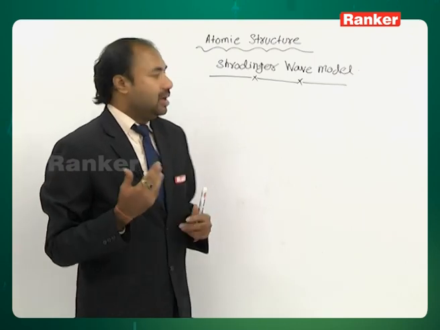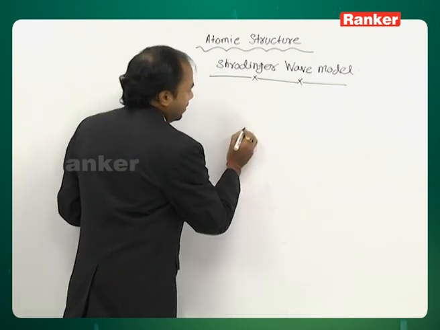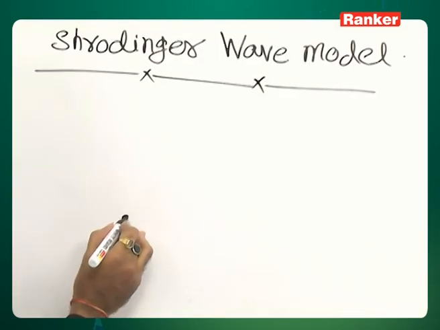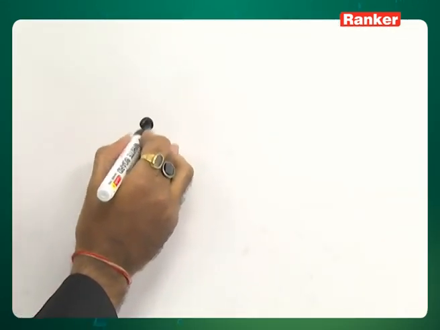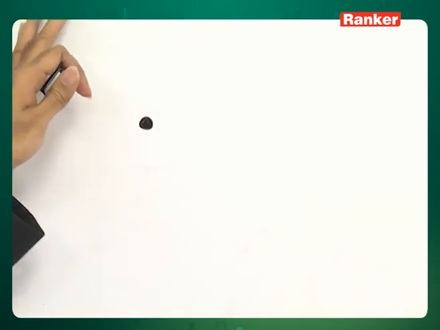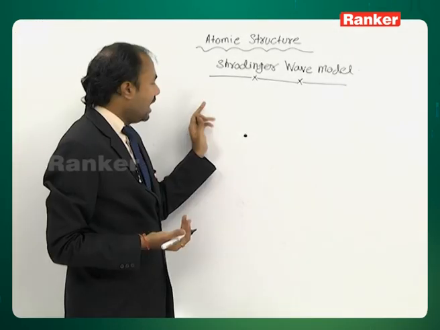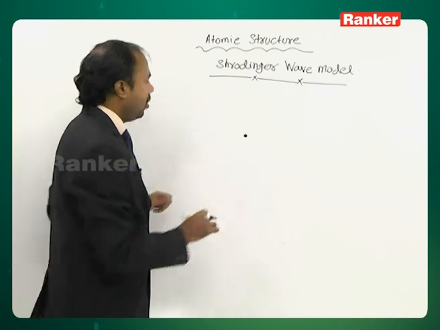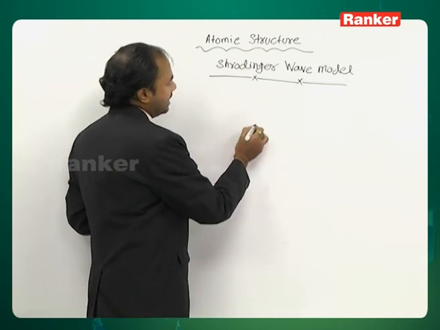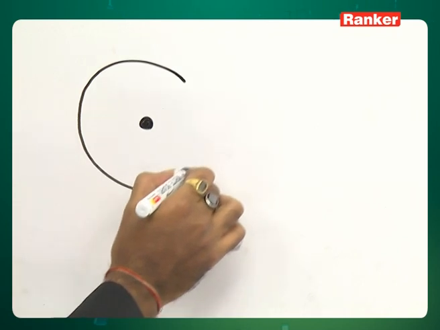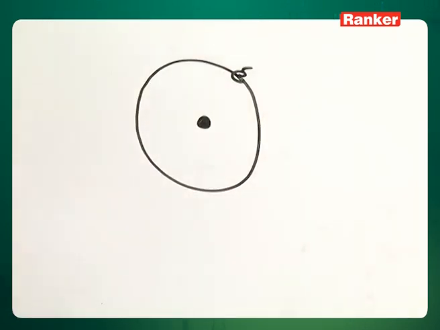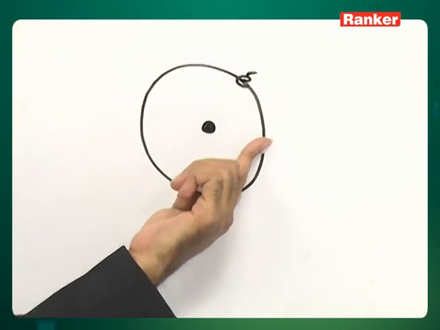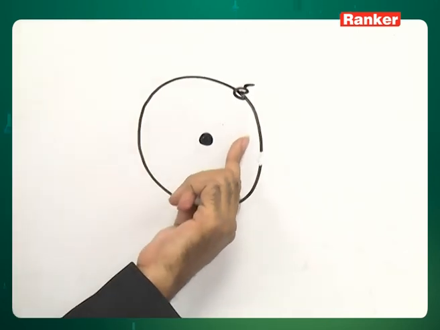his atomic model in which he says that we have got, suppose, a nucleus. Now, Schrodinger says that unlike Bohr, it is not compulsory that we will find the electron of the first shell exactly at a certain distance from the nucleus. Bohr says this is possible, Schrodinger says this is not possible.